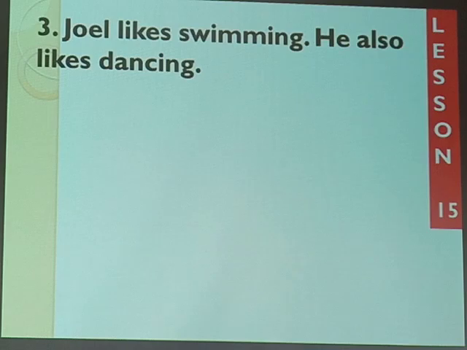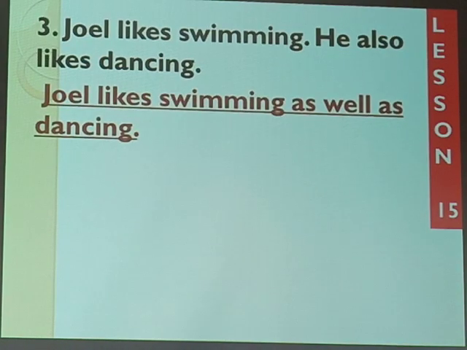Let's look at this next one. Joel likes swimming. He also likes dancing. Give yourself a trial. How best can you put the answer right using as well as? Some seconds for yourself. Yes, of course, check your answer now. Joel likes swimming as well as dancing. Very direct. Joel likes swimming as well as dancing.